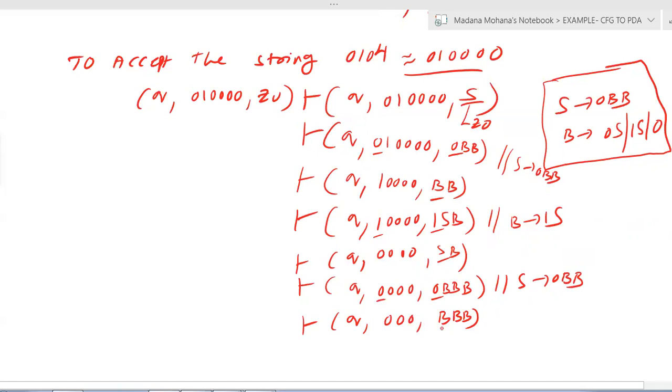Now you can see stack top contains a variable or non-terminal. So this you have to substitute by its terminal. Here which value you need to substitute for B? Here you can see B contains single terminal 0. Here input also we have 0. So you can substitute 0 only. Now B equals 0. Now remaining B's as it is. Now here what we substituted, B derives 0.